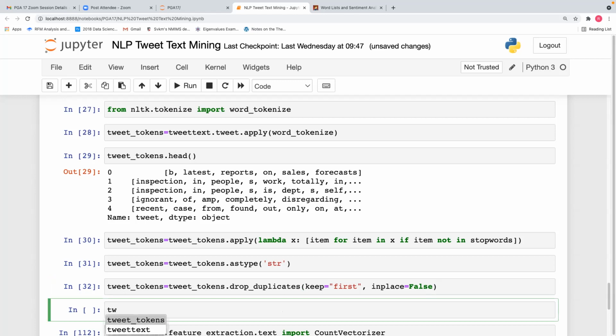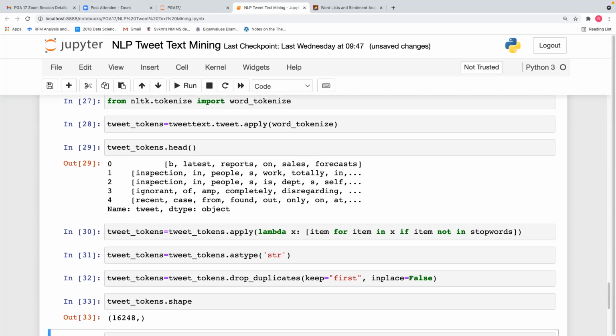So tweet tokens dot shape. See, it came down to 16,248 tweets. That means around 1,400 tweets were duplicates. Duplicate tweets, you are dropping them.